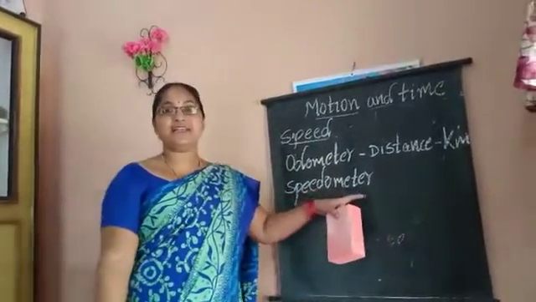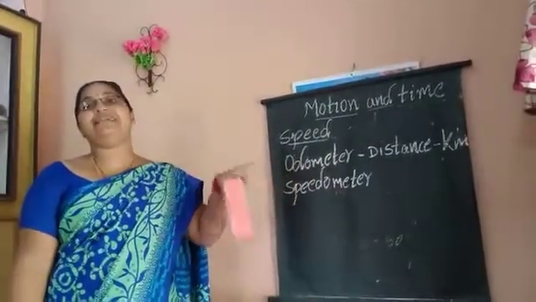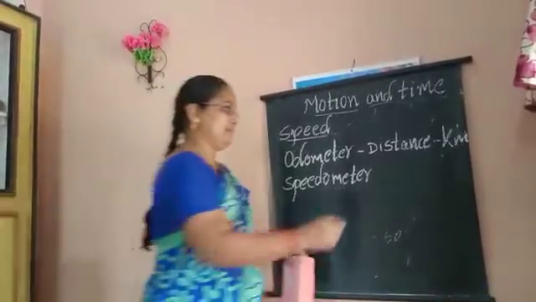The speedometer tells us the speed of the journey in kilometers per hour.